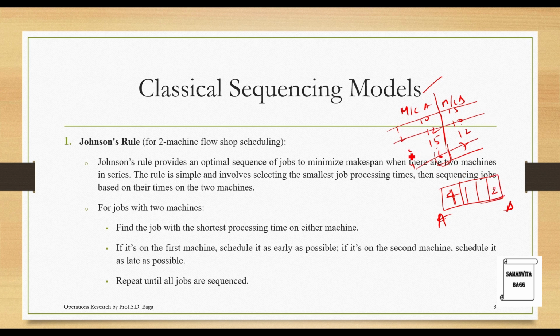This is also cancelled. Now amongst these 2, there is only one option left and one position left. So this is where you are going to write. So this is the optimal sequence. You will read from left to right: 4, 1, 3, 2. For this data that I have written.